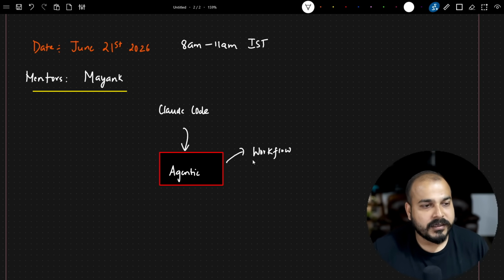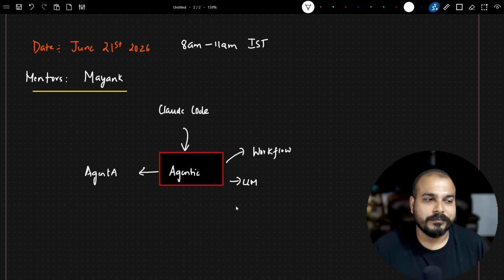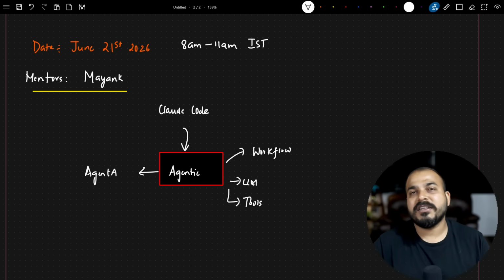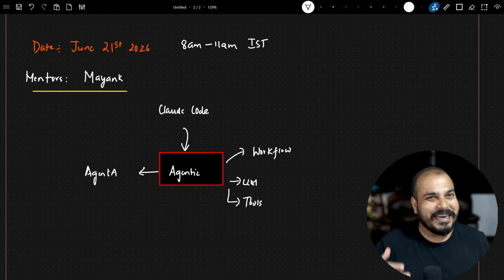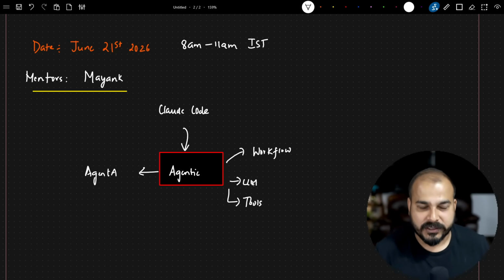Let's say this is my agent A, and this agent A basically runs this agentic workflow. When we are running this agentic workflow, it's fine. It uses some kind of LLM models based on a specific input. It uses some other tools and does all this specific work, right? Even though you're creating a deep agent, it'll be doing all these things.